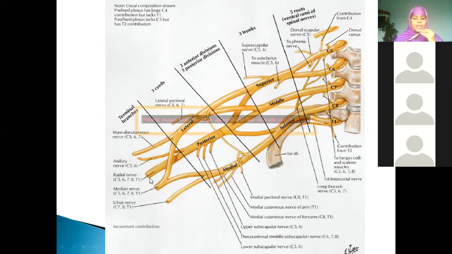Now, can you name the extensors? If we discuss like this, you will remember more. Chavi, can you tell me what muscle you have in the extensor compartment of the arm, behind? What are the muscles we have there? Triceps, very good. Triceps is the only muscle we find here behind.